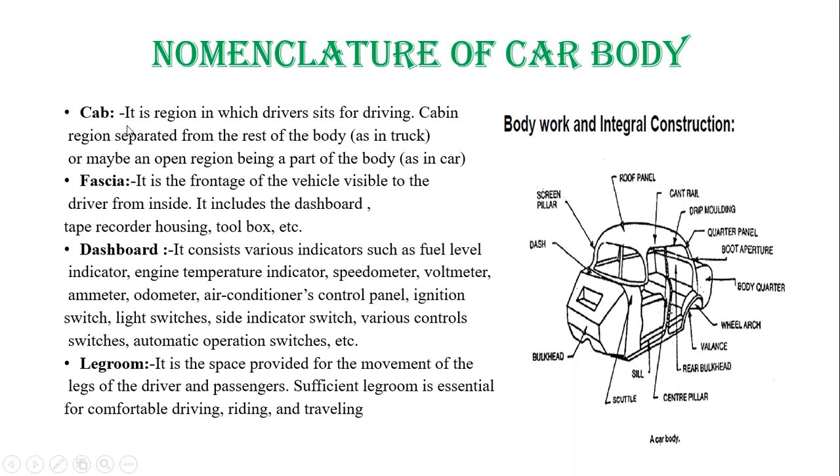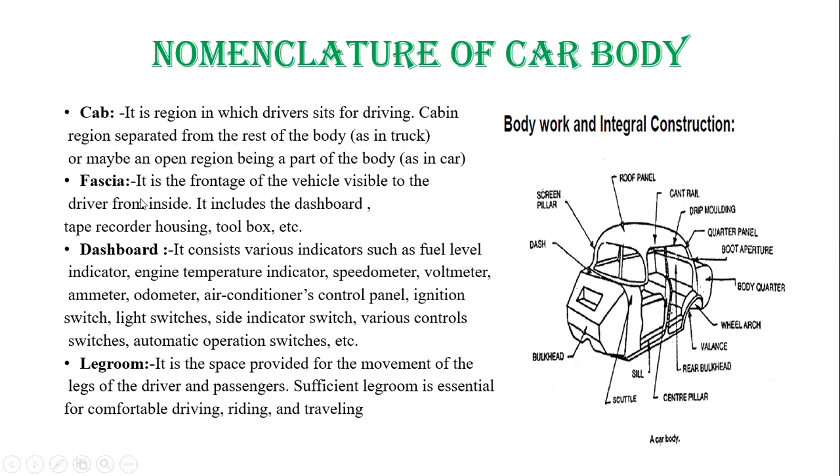Let us see some definitions. Cabin, it is a region in which the driver sits for driving, means it is the portion where the driver sits. Cabin region may be separate from the rest of the body as in the truck or bus, or maybe an open region, a part of the body as in the car. Means in a bus or truck, the cabin portion is separated from the rest of the vehicle, whereas in the car it may be an open space.